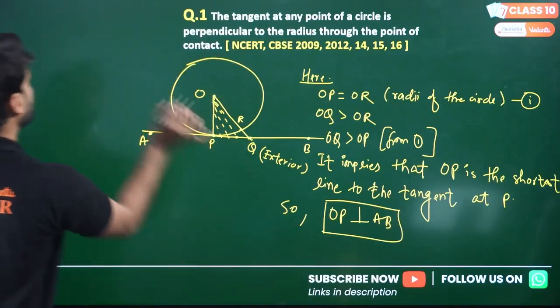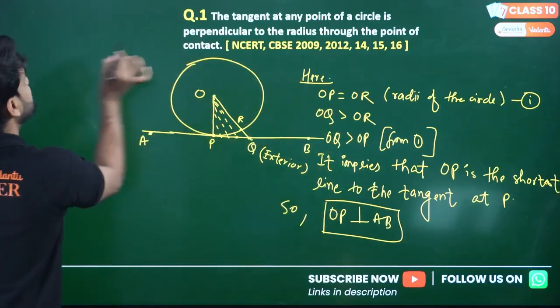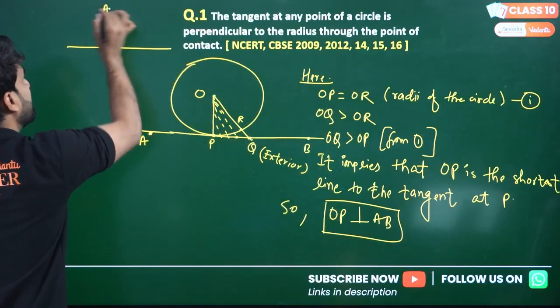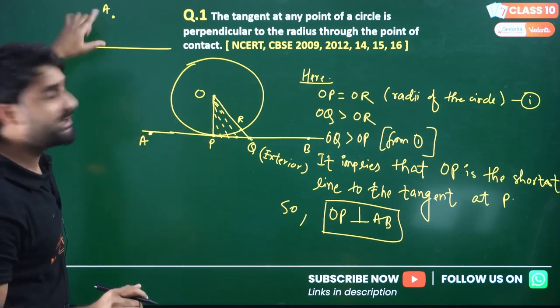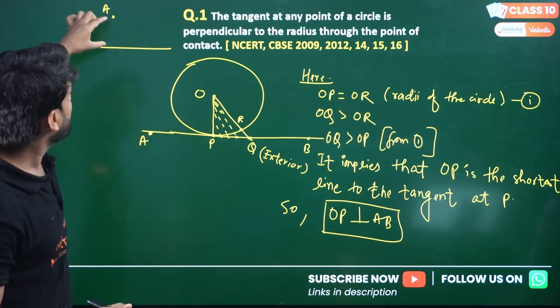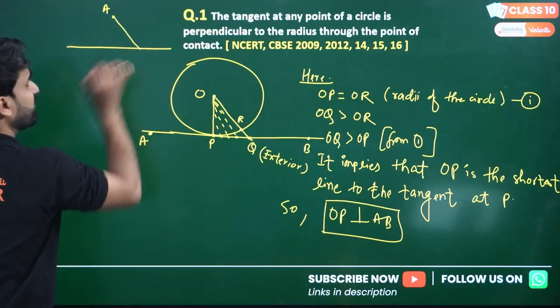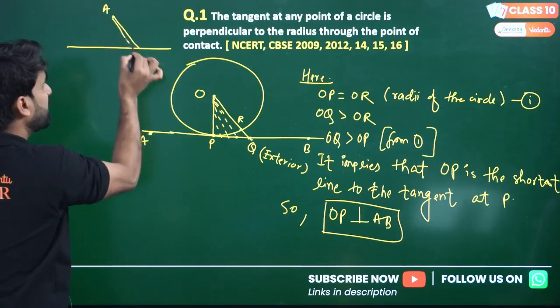Simple. Let me summarize how I have proved it in shorter words. Let's say this is a line and there is a point A, and if I ask you to draw the shortest line from this point to the given line, would it be this line? This will be shortest. Would it be this?